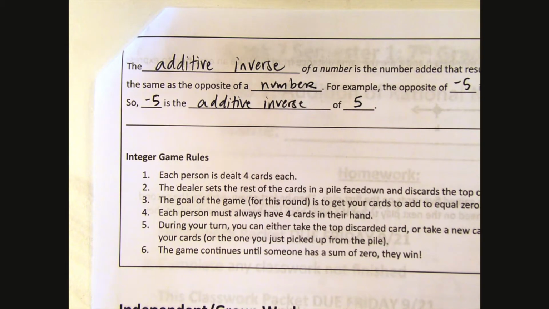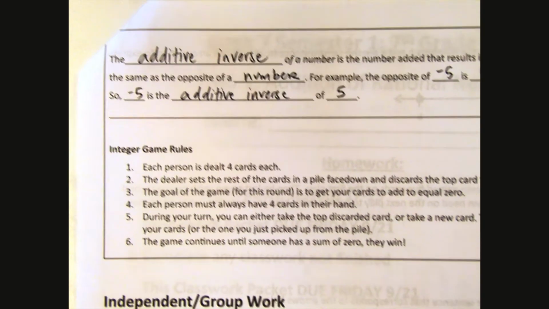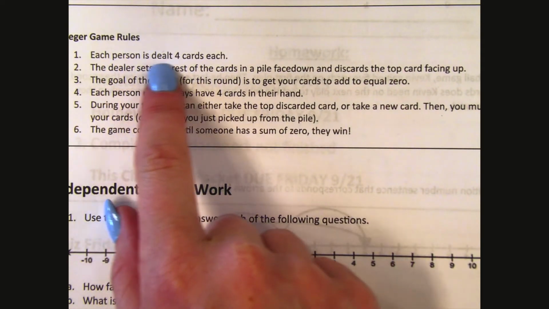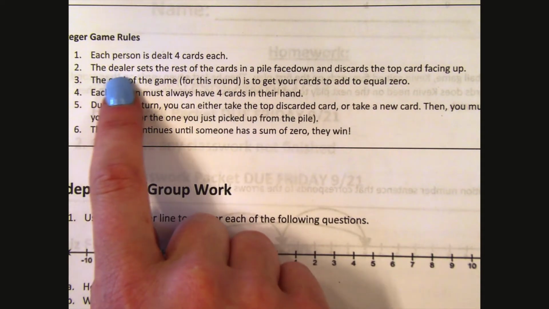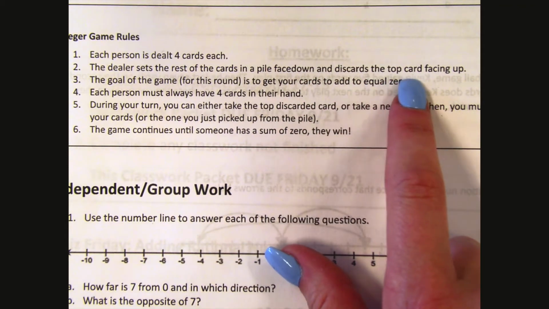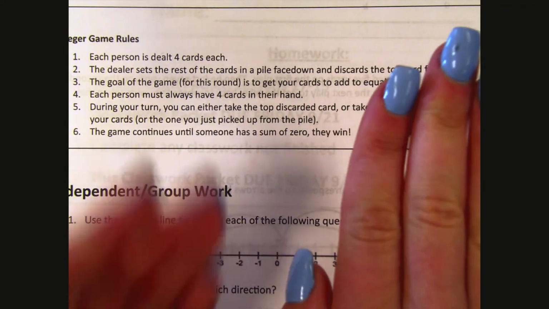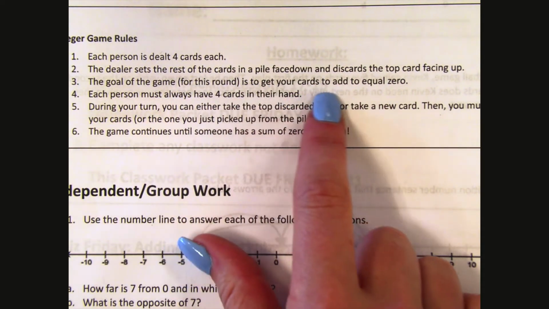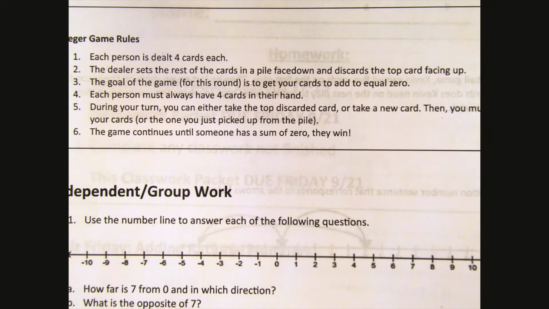Okay, when you get to playing the integer game, here are the rules. Each player is dealt 4 cards. The dealer then sets the rest of the cards in a pile face down and discards the top card facing up. So you have a stack of cards and then you have 1 card facing up. The goal of the game is to get your cards to add to equal 0. Each person always has 4 cards in their hand.